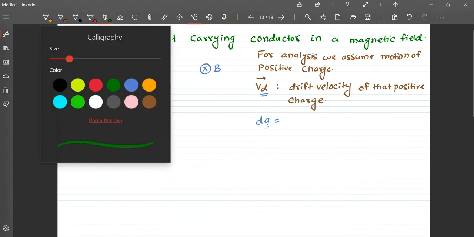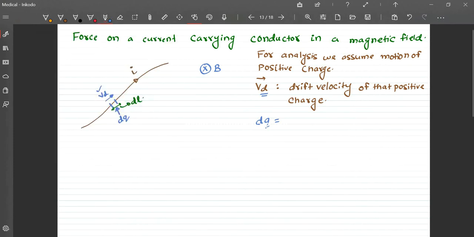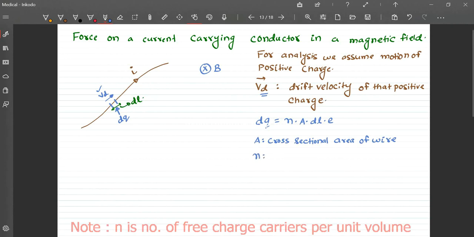so dq charge in that dl length will be charge per unit volume n into volume, this is the total number of charges, into magnitude of each charge. So this is dq, okay, where A is the cross sectional area of the wire, n is the number of free charges per unit volume.